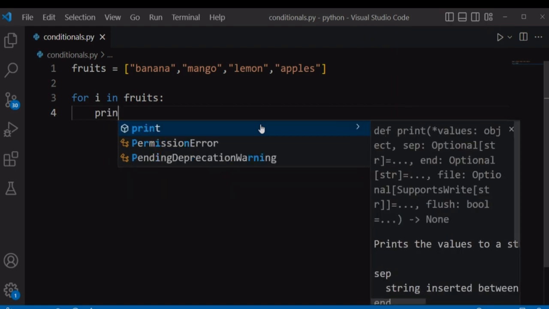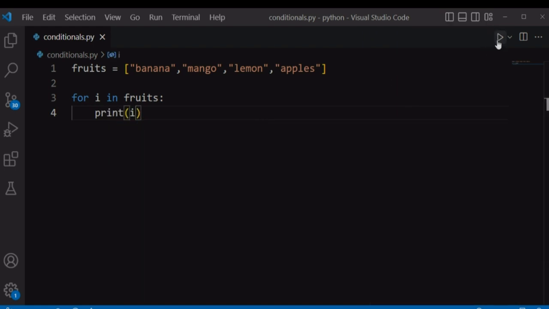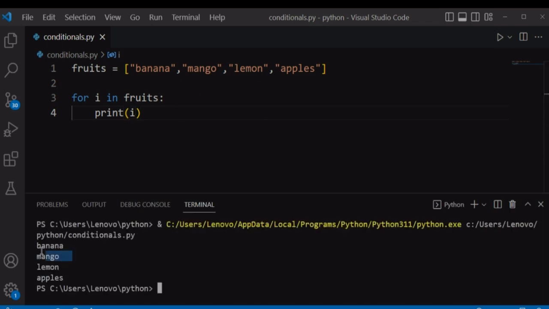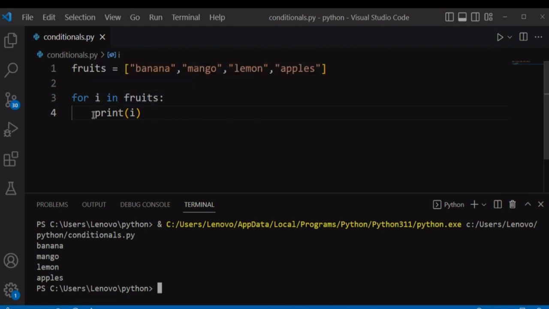We want to print that fruit. If we run our file, it's going to print each individual fruit in our list. And this is like saying for every fruit in fruits, or for every individual fruit in our fruits list, we want to print that individual fruit.